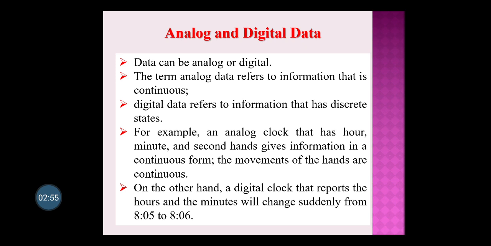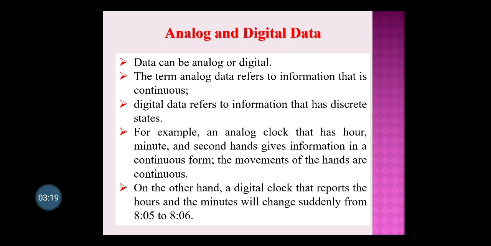So like voice, it is going on continuously with time. You can see I am going on talking, and there is a lot of variation in my voice also. Sometimes it is going high, sometimes it is going low. So the continuous information with respect to time, that is analog signal.